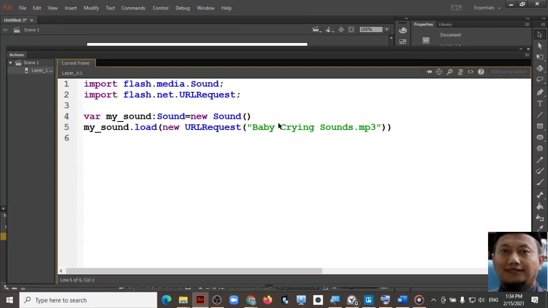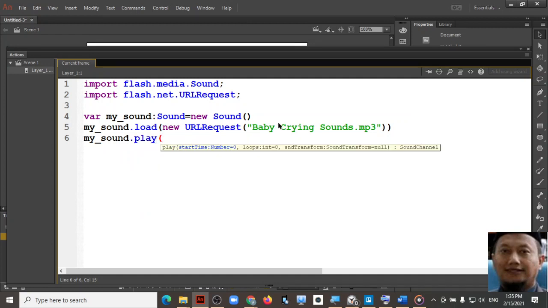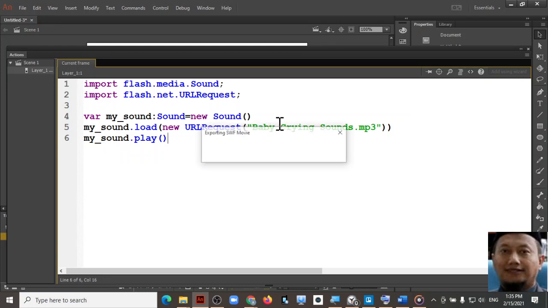So to play the sound, we will use the play command. Then you can test with Control Enter.